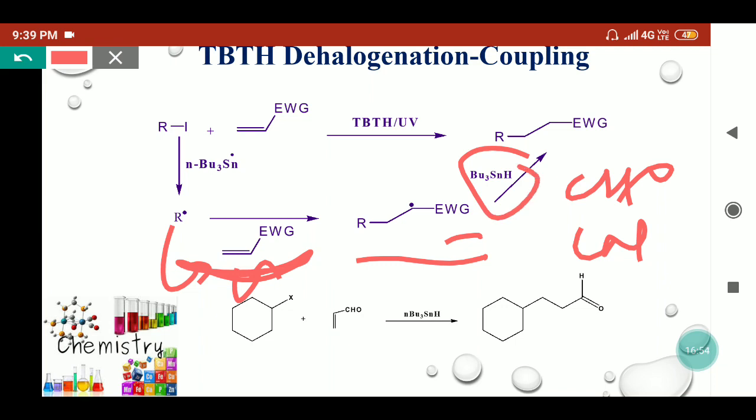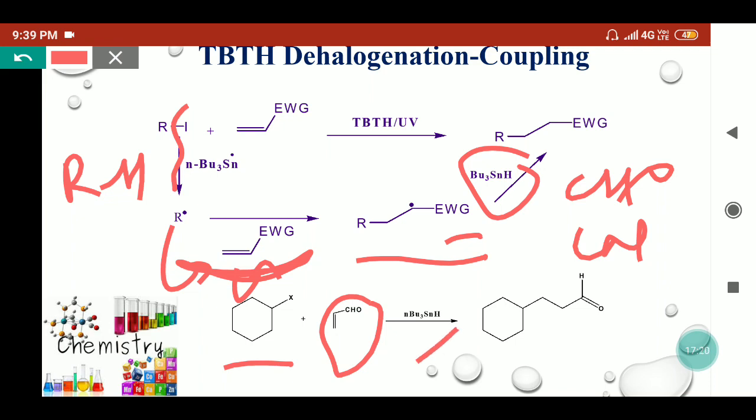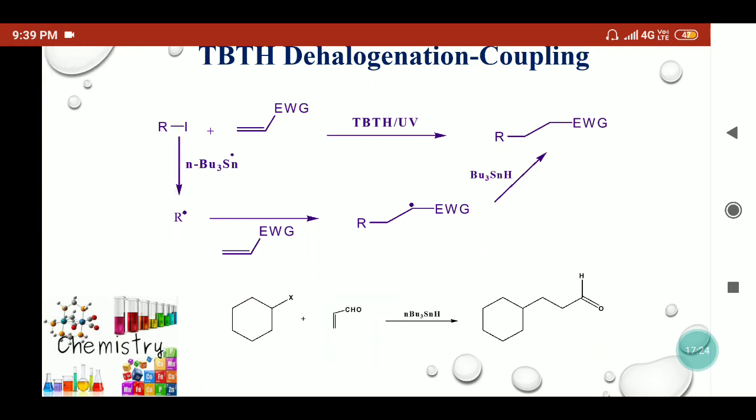So here we'll get the new radical which is stabilized due to this electron withdrawing group, and in presence of TBTH it will abstract the proton. So here, instead of direct bond cleavage giving the same number of carbon alkane, we are getting a higher number of carbons, homologous alkanes. We have taken an example. Here we have taken the cyclic halide which is treated with the alpha beta unsaturated aldehyde in presence of TBTH. So we'll get this type of product. So these are useful for hydrogenolysis, intermolecular coupling as well as intramolecular coupling.